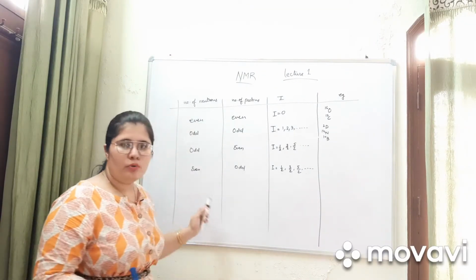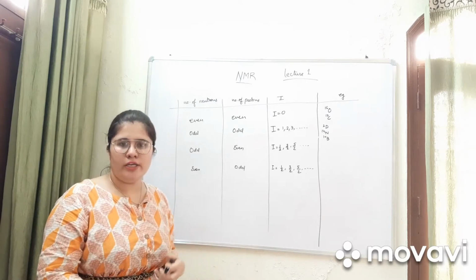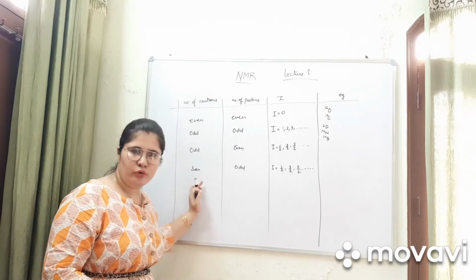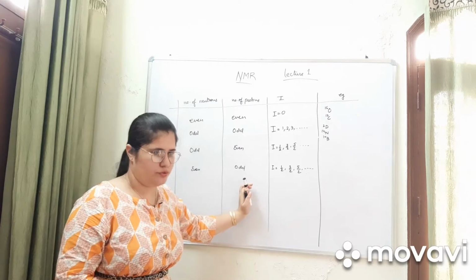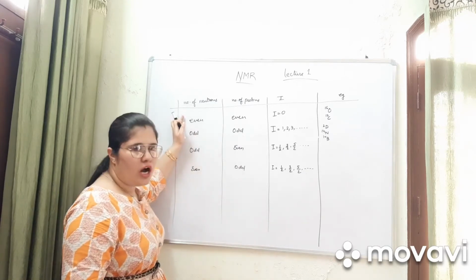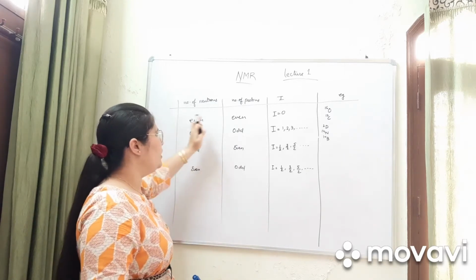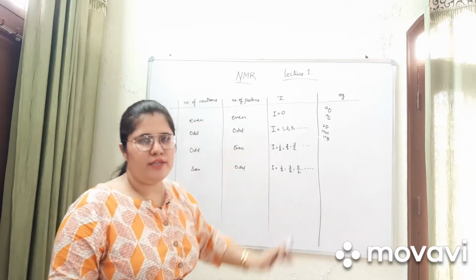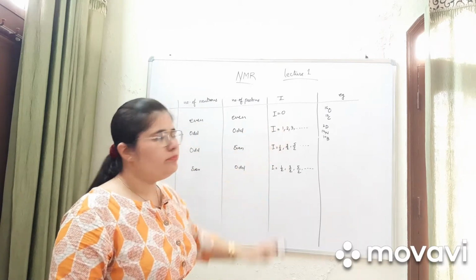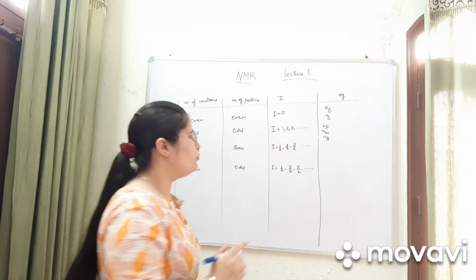Let's discuss how the value of I changes with the change in the number of neutrons and the number of protons. If the number of protons and neutrons are both even, then the value of I is equal to 0. For example, oxygen 16 and carbon 12.